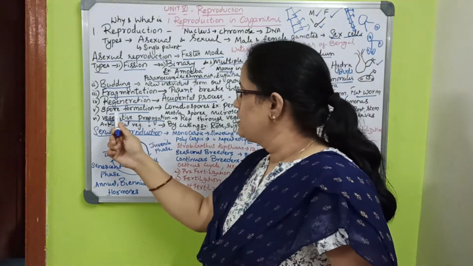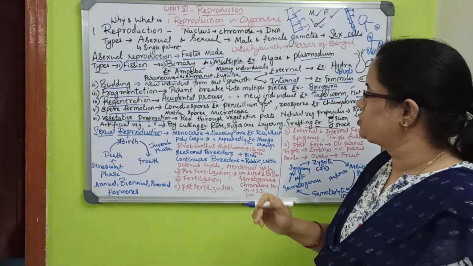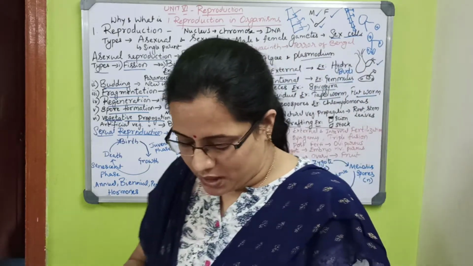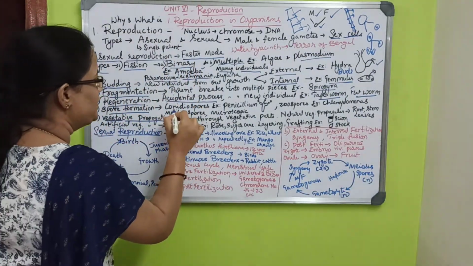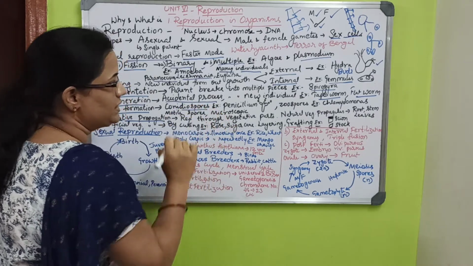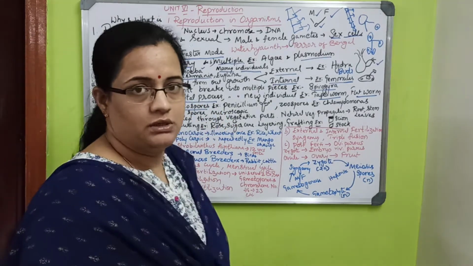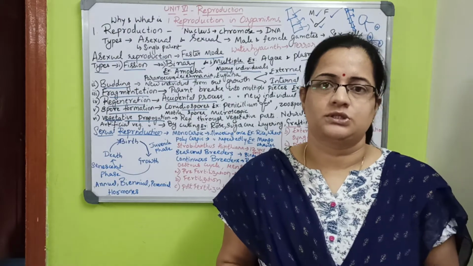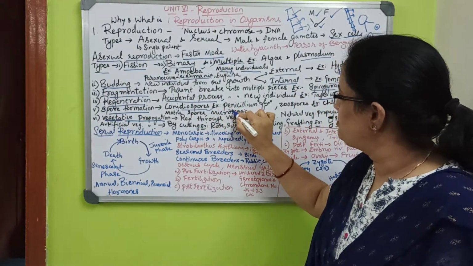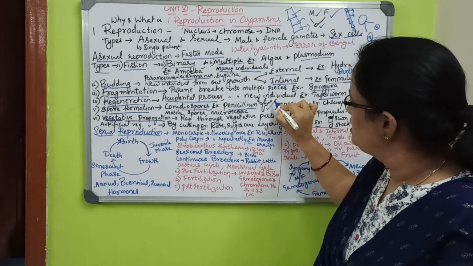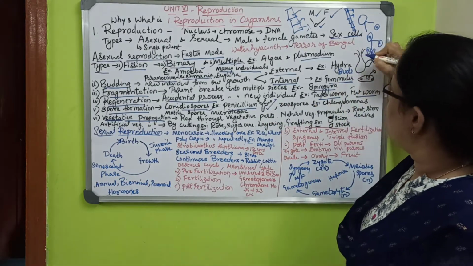Then next is spore formation. There are many spores, and these spores give rise to new individuals, such as conidiospores and zoospores. The example of conidiospores is Penicillium, the antibiotic fungus.